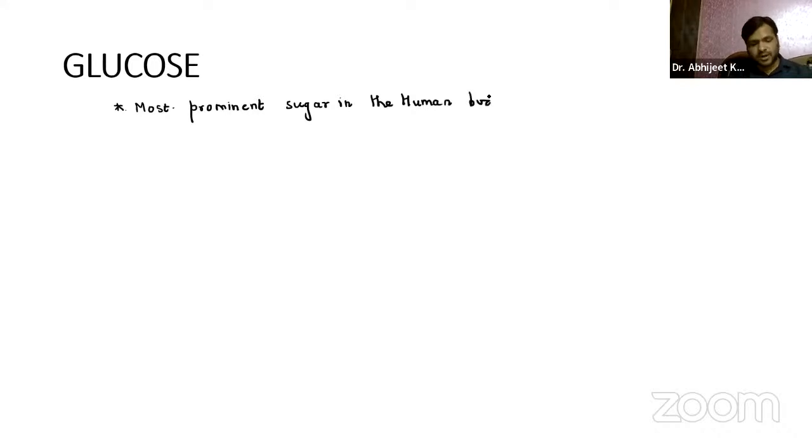Remember, guys, that it is the main source of metabolic fuels of mammals, right?